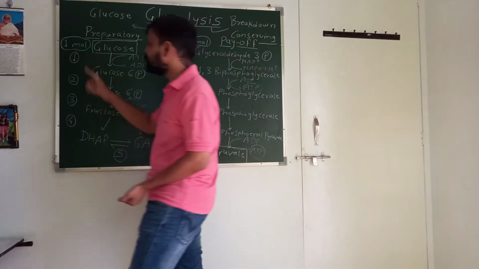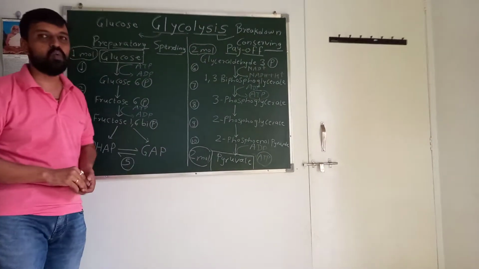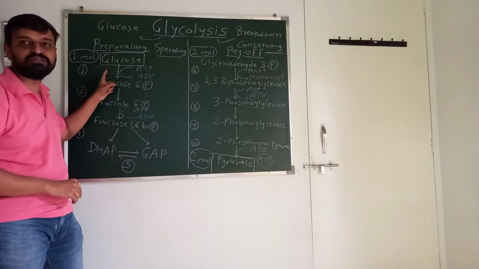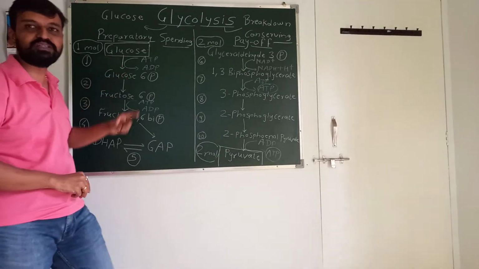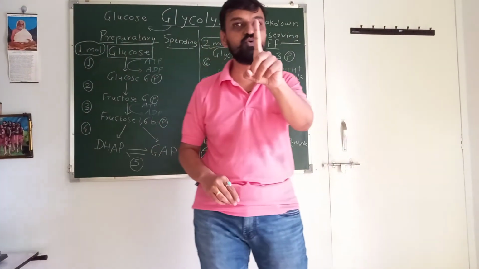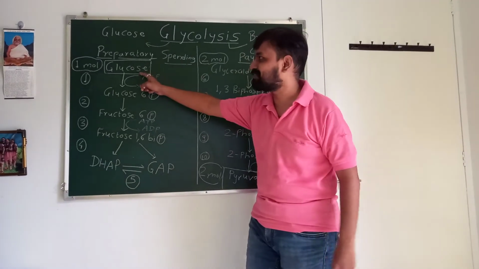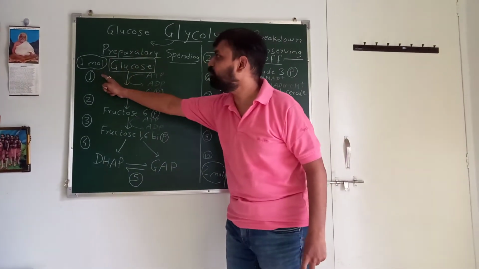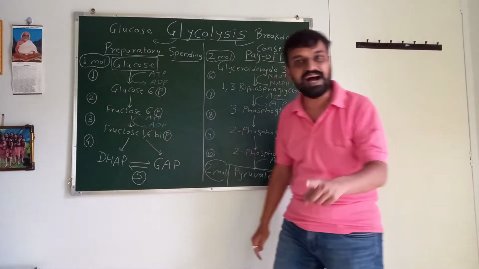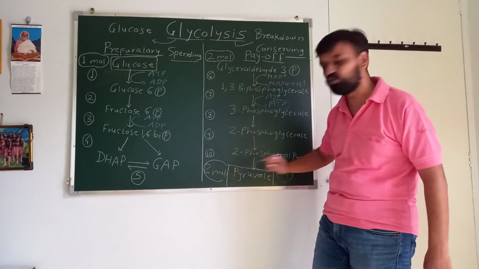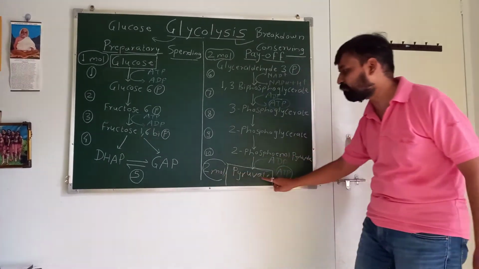Guys, have a look at this. There is 1 mole of glucose. This is very important. 1 molecule of glucose at the last produces 2 molecules of pyruvic acid.